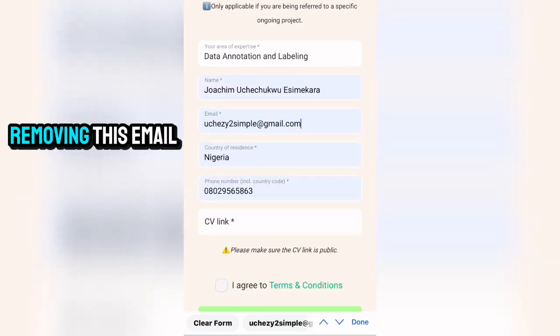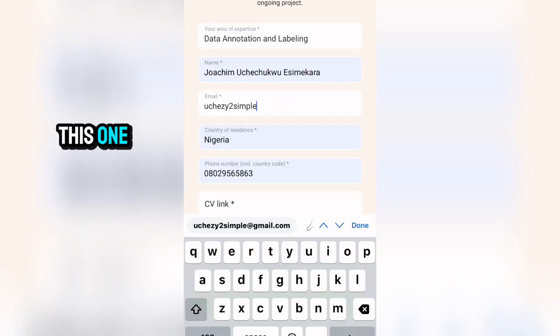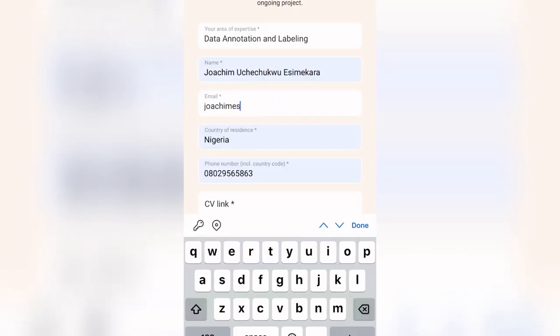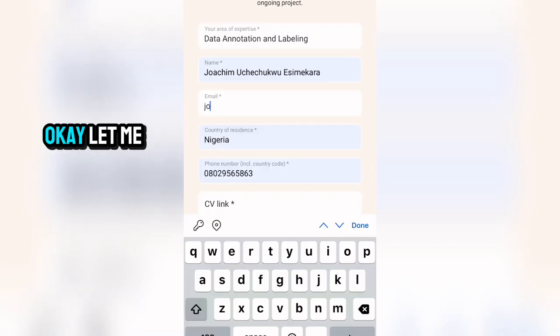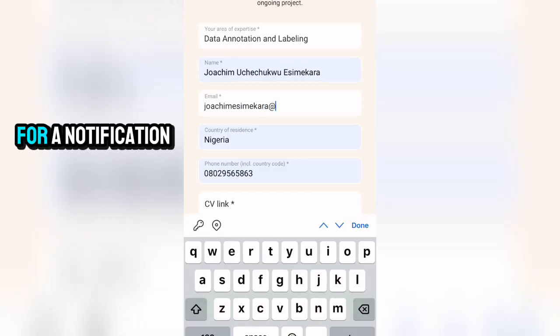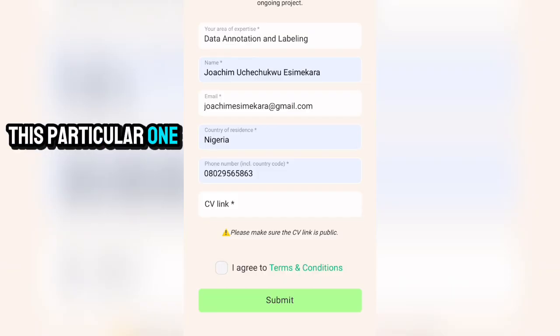So I'm going to be removing this email. I don't want to actually use this one, so I'm going to be using this particular email for this. So you make sure you are always checking your email for notification on this application. Okay, so my country is actually Nigeria.